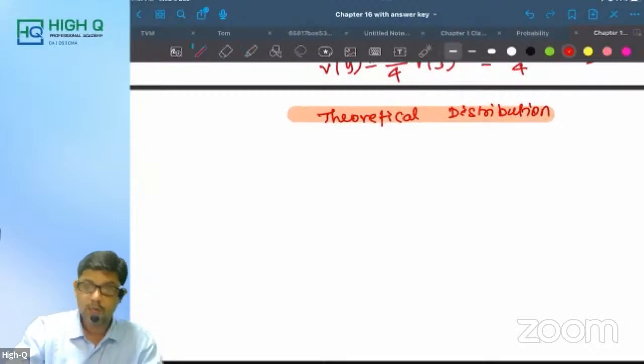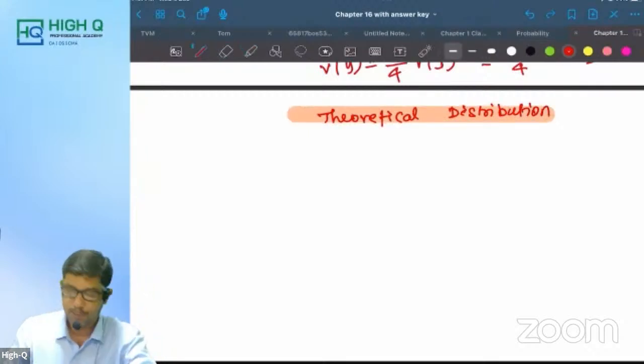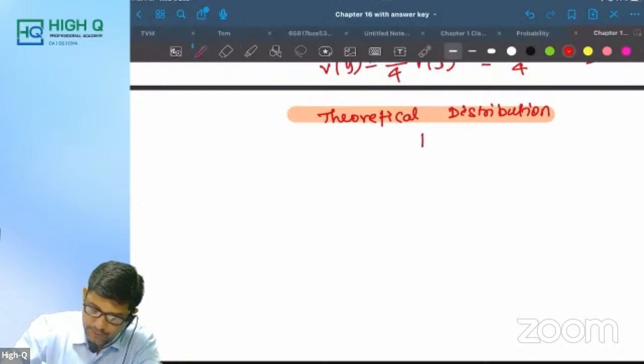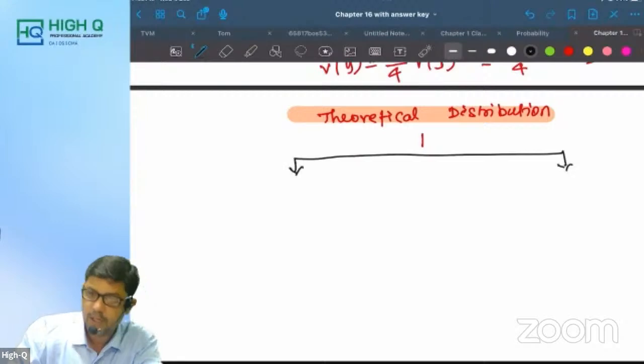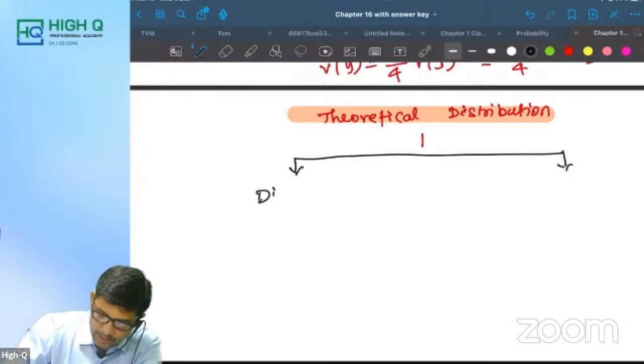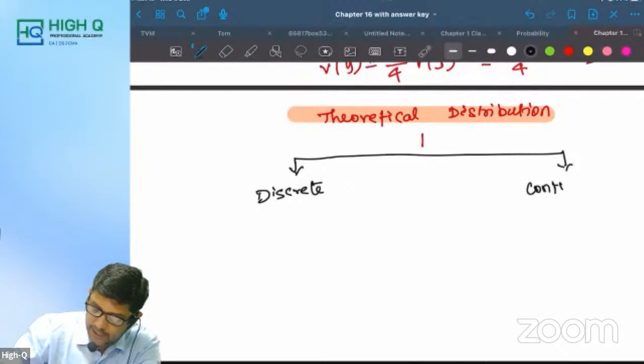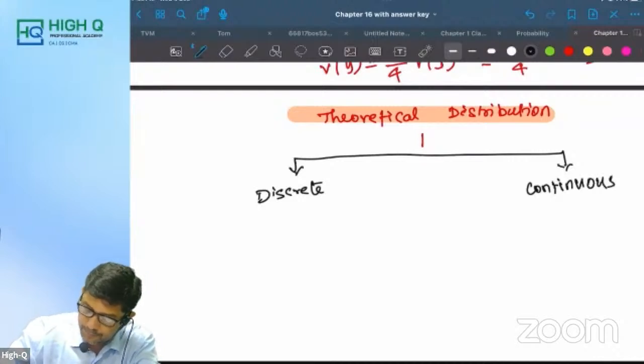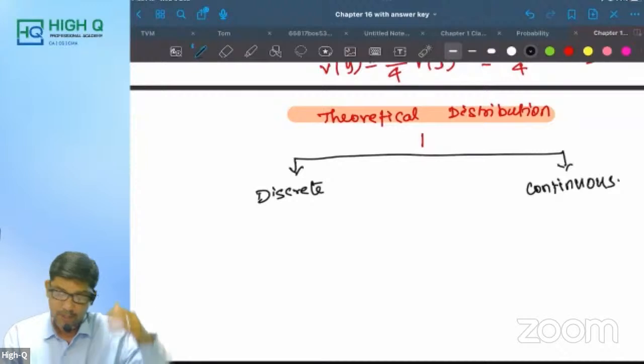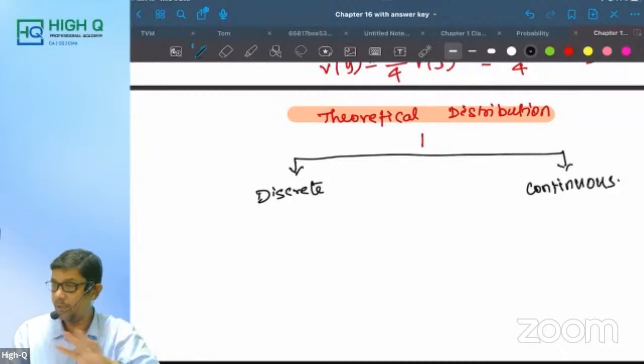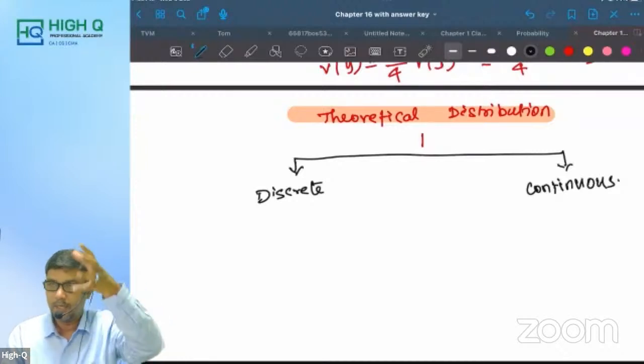Fine. What are the expected questions in theoretical distribution? In theoretical distribution, we are going to have two types of distribution. How many types of distributions are we going to discuss, my dear? Two types. One is discrete and the other one is continuous. I already explained what is meant by discrete and what is meant by continuous. Am I right, my dear? So one is discrete, the other one is continuous. These are the two types of distribution.